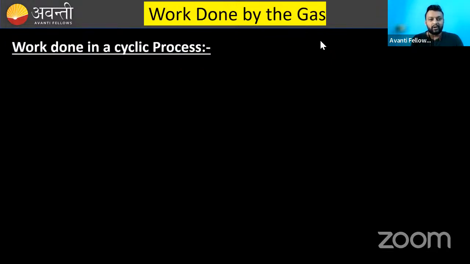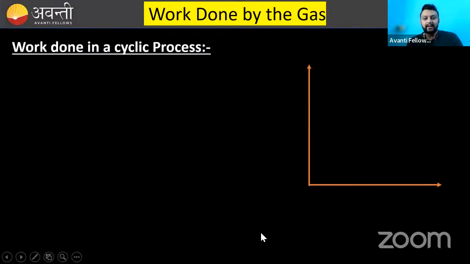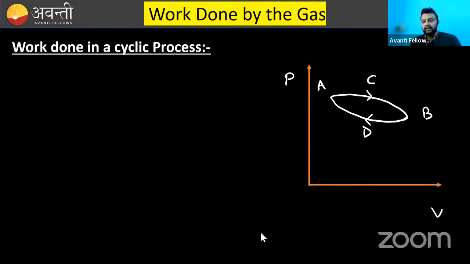Now, we are going to discuss the work done in the cyclic process. So first of all, what is a cyclic process? Let's suppose this is a PV diagram. Suppose a process starts from point A, goes to B via C, following the path ACB, then returns back to A, following the path BDA.